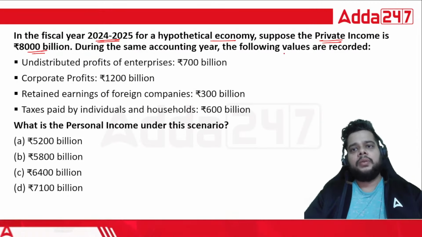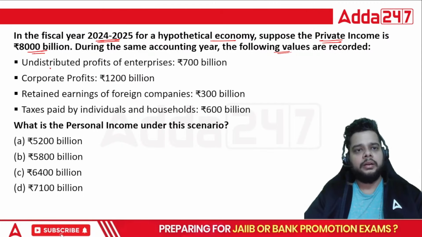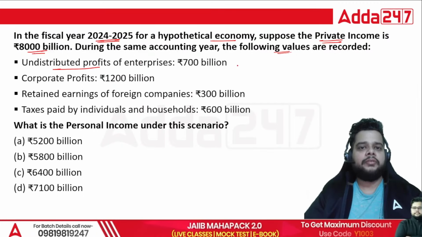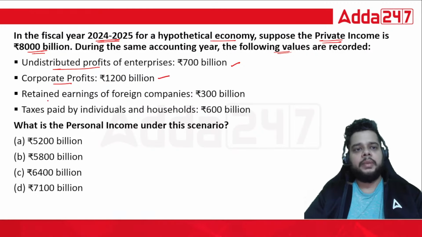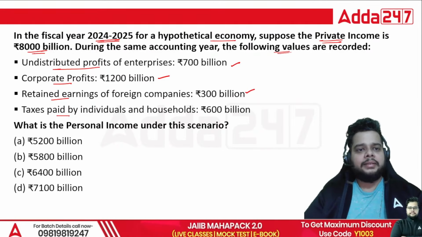During the same accounting year, the following values are recorded. So you are being given the undistributed profit of enterprises as 700 billion, corporate profits 1,200 billion, then retained earnings of company, foreign companies, it is 300 billion, taxes paid by the individuals and households 600 billion.